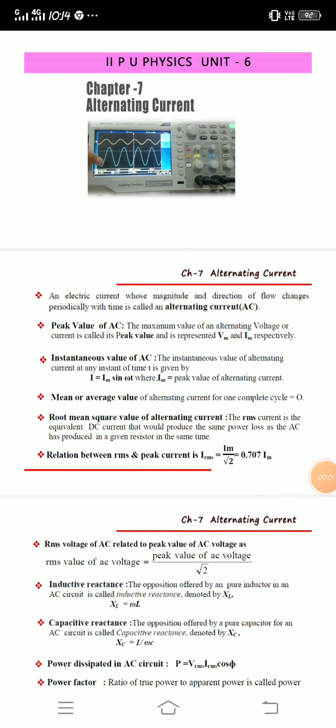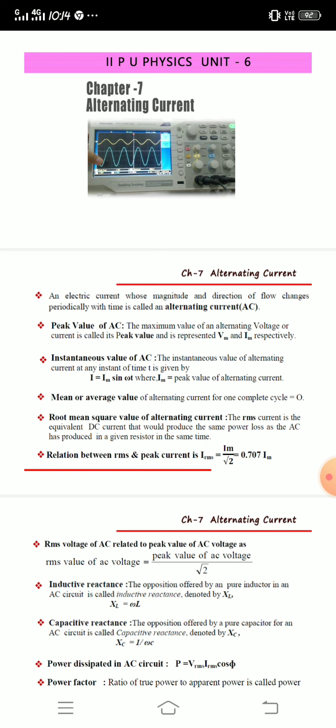Hello students. So as you know, we are doing the revision of all the chapters we have studied till today. We have already gone through electromagnetic waves and current electricity. So today let's revise the alternating current chapter in brief.